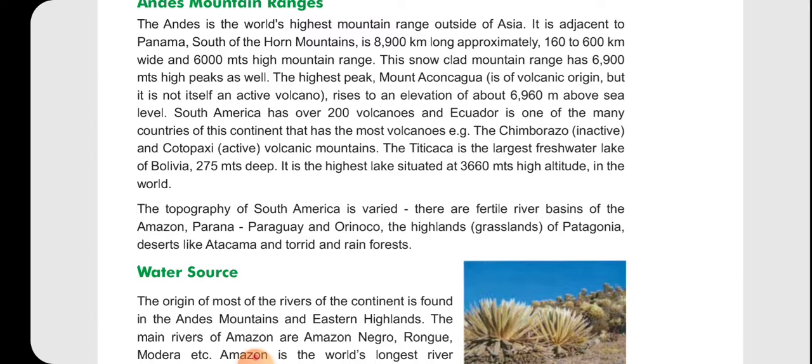So that is the length, the width and the height of the mountain range.